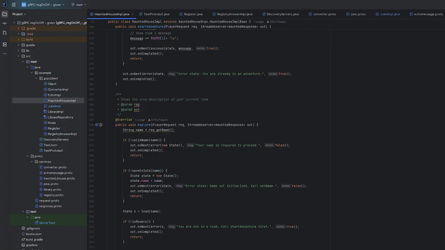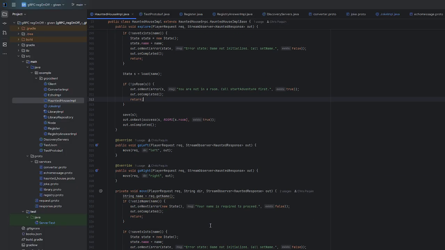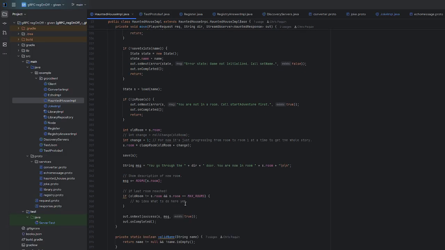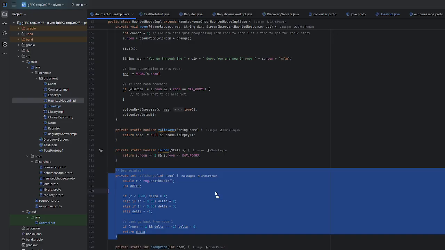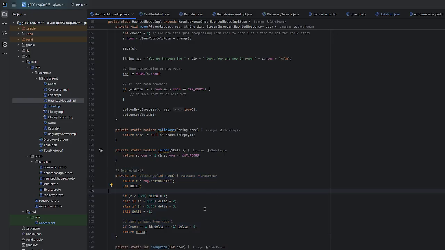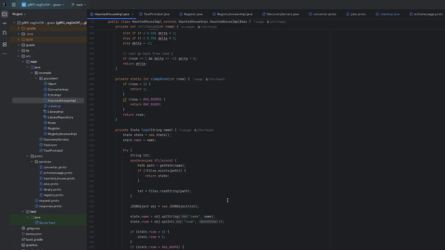This is the explore, and so we send the room as you'd expect. However, when we move, I didn't want to create a second protocol call, so we just automatically do Explore's job. I don't know if that's a protocol violation, but it does save on calls, and when you go to a new room, it's assumed you want to look around immediately. I didn't want to make the user have to call Explore every single time. Previously, we had a randomized system for moving about. However, that got removed.